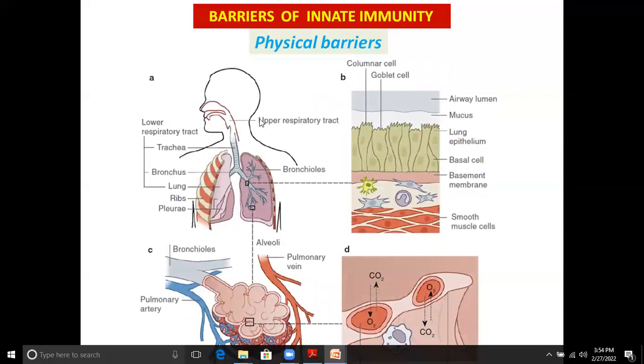The other physical barrier involves different types of cell layers that are present along the respiratory tract, along the trachea and bronchi.